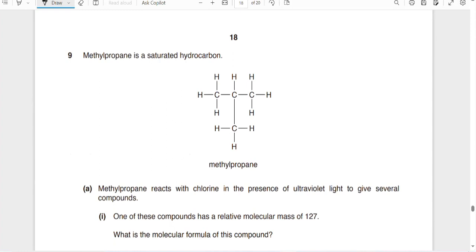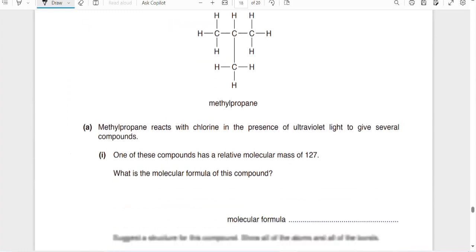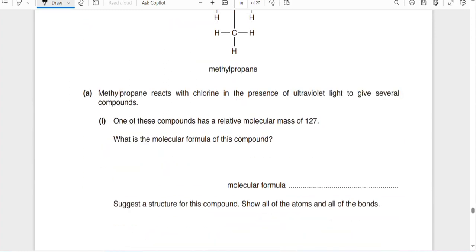Methyl propane is a saturated hydrocarbon. Methyl, and this is the propane. Methyl propane reacts with chlorine in the presence of ultraviolet light to give several compounds. One of the compounds has a relative molecular mass of 170. What is the molecular formula of the compound?